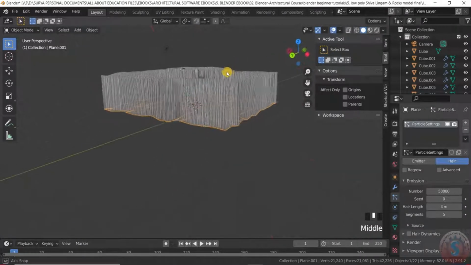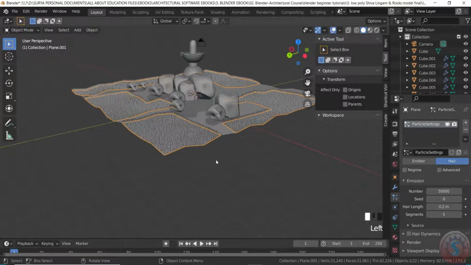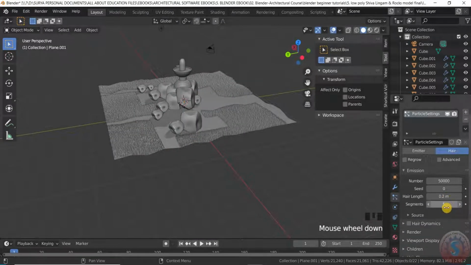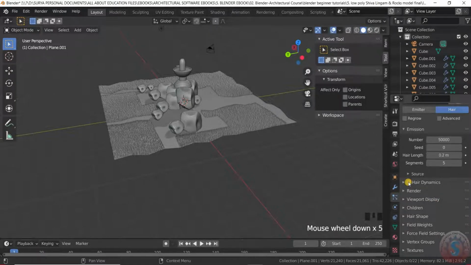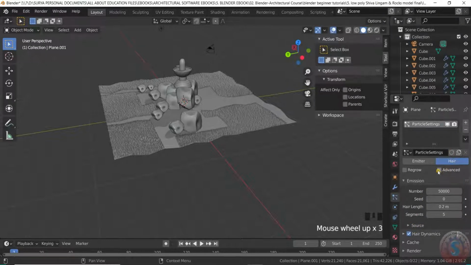See, the grass effect is there, and I want to give the hair length 0.2 meter, think about 200 mm, and the grass is looking good. And I want to increase the hair length and segments. You can also increase the hair dynamics, and give the hair dynamics the advanced mode.